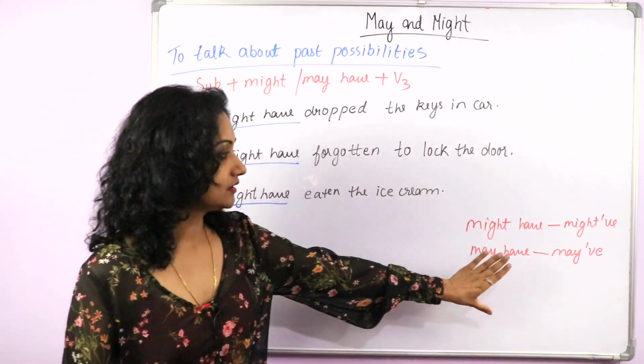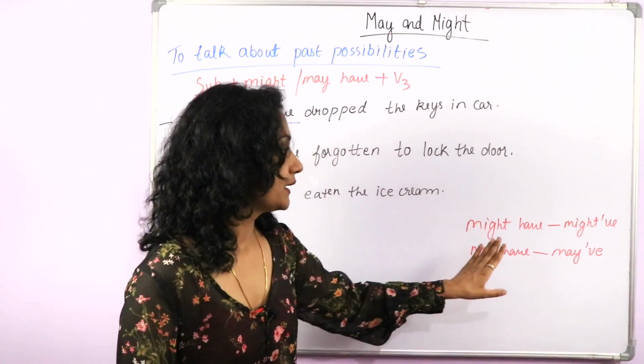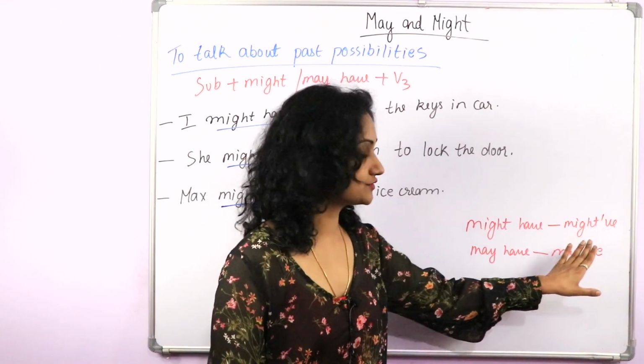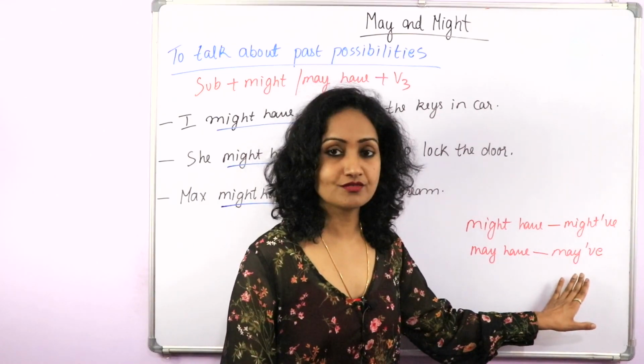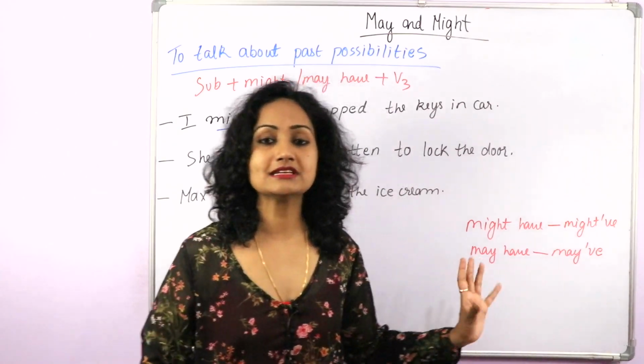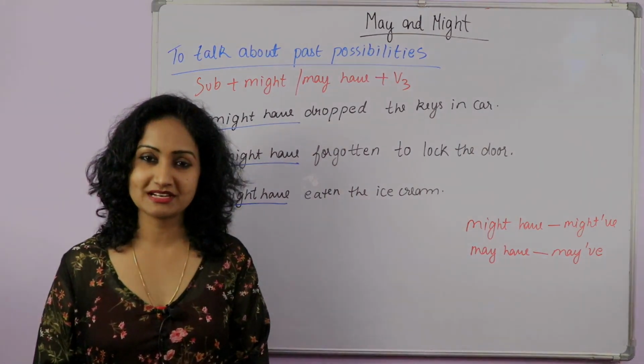Now the contraction of might have is might've, and the contraction of may have is may've. Might've, may've. So this way you can use may and might when you talk about past possibility.